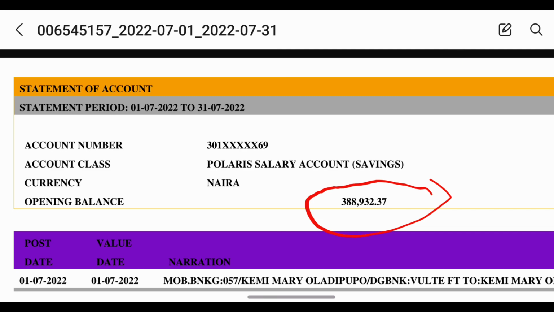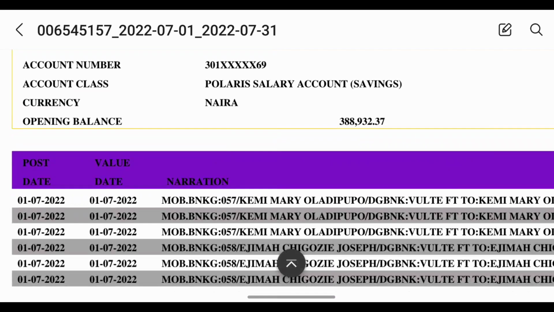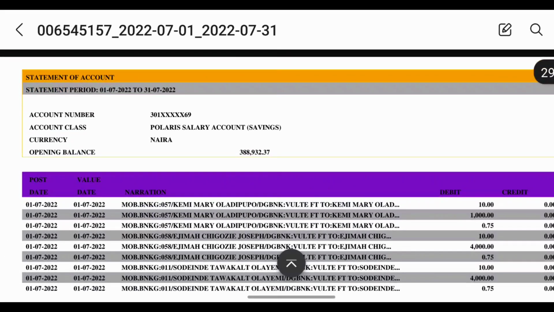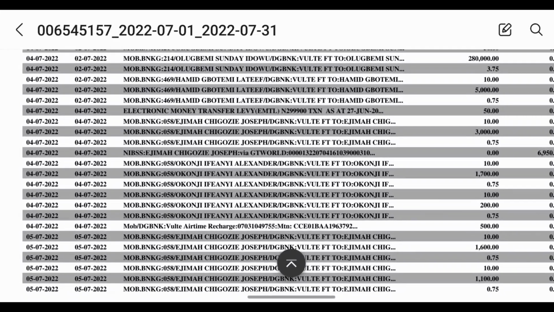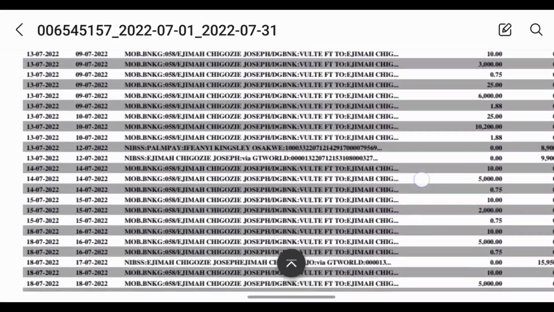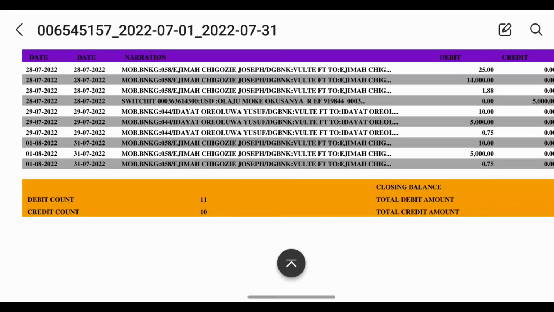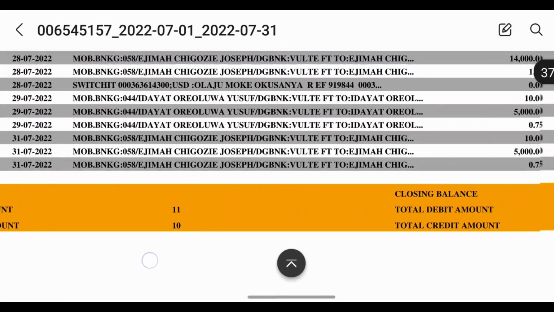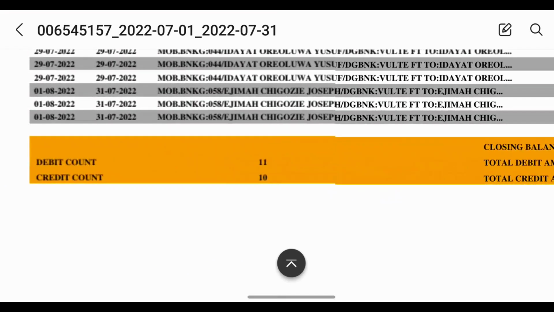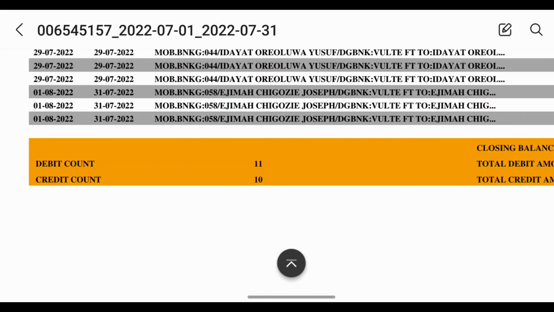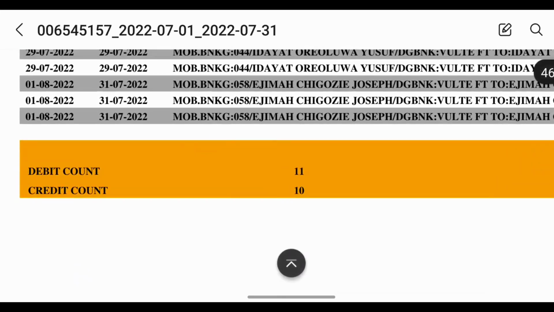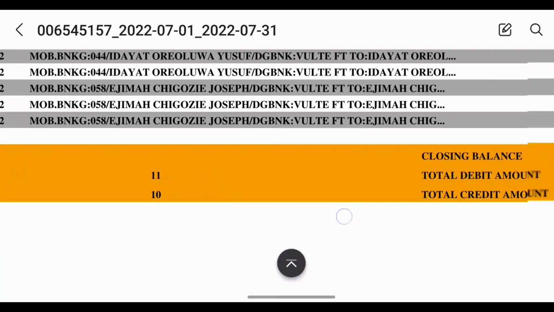Okay, so let's scroll down. Now these are the narrations of the credit and debit, but let me just go down. You're going to see something like debit count, which is 11. You're going to see something like credit count. These are the amounts. This is the total amount I got as a credit. I got credited in this bank account. Now when I go to this side, you're going to see 10.